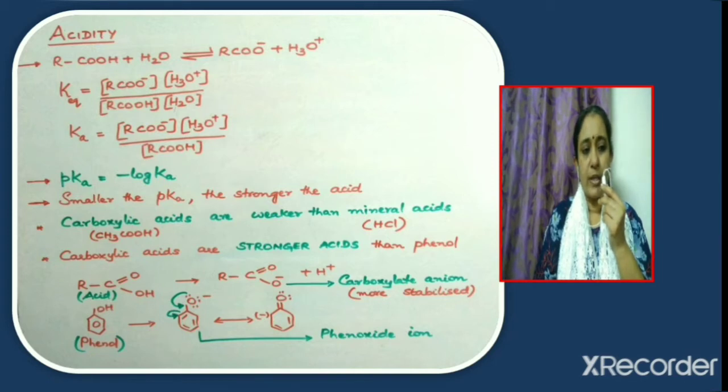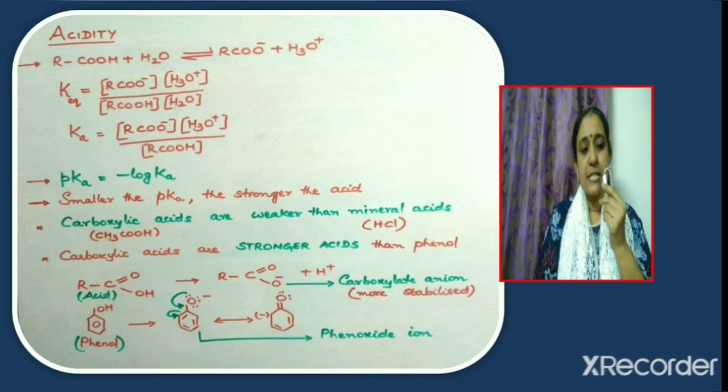K equilibrium, or K, is equal to RCOO- ion concentration times hydronium ion concentration divided by acid concentration times the concentration of water. But the concentration of water remains constant. So the equilibrium constant times the concentration of water can be taken as another constant, which is equal to the dissociation constant of acid, denoted as Ka. So the dissociation constant Ka of the acid is given as RCOO- ion concentration times hydronium ion concentration divided by acid concentration. Higher the Ka value, stronger will be the acid.